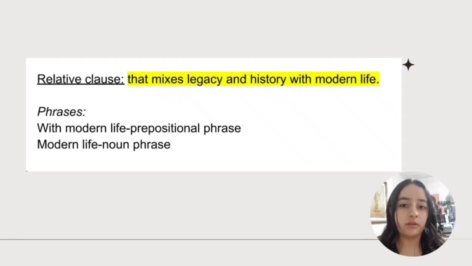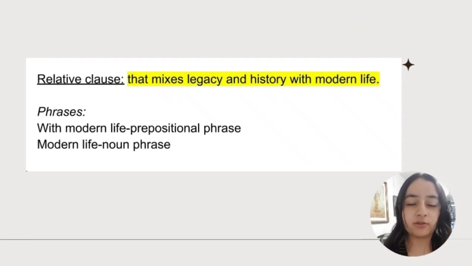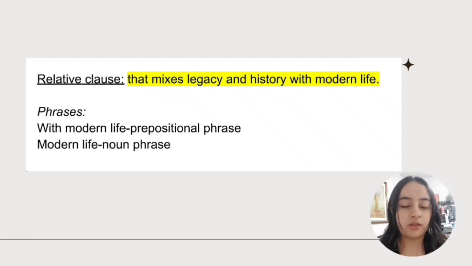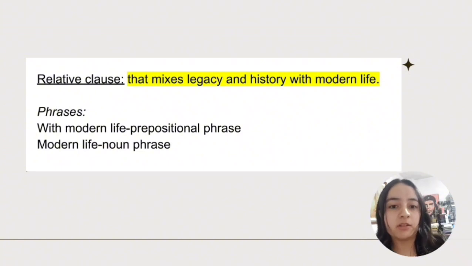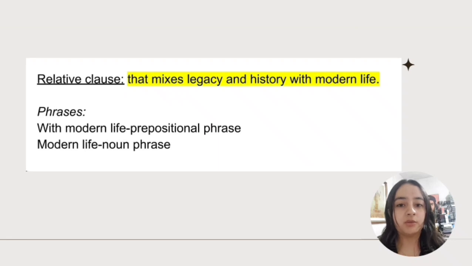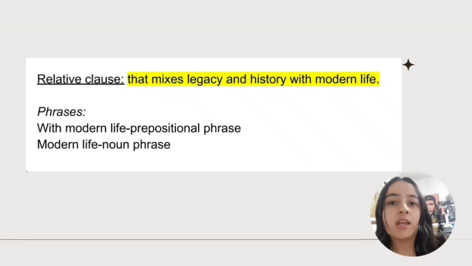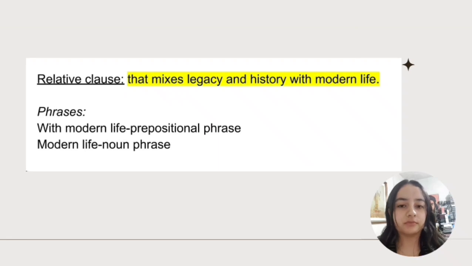"Legacy" is a noun and "and" is a conjunction. "History" is also a noun. And note how "and" is a conjunction, but it's not connecting two clauses. In this case, it's connecting two nouns, which are direct objects of the verb "mixes."